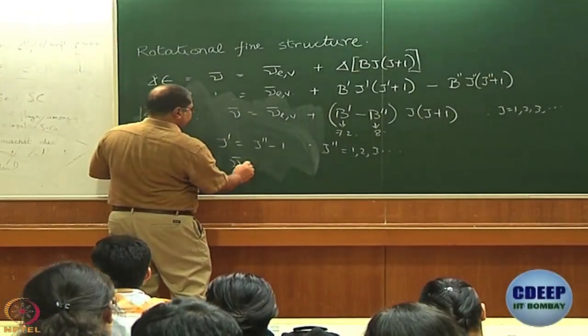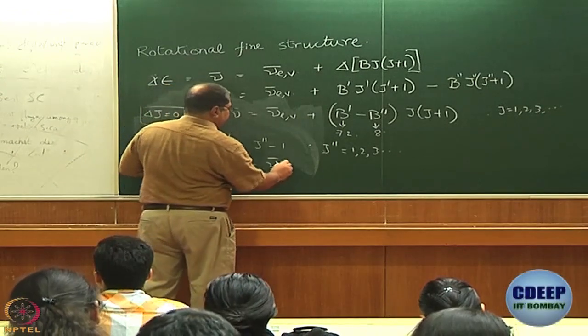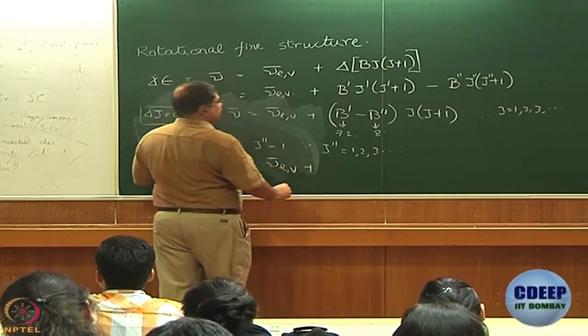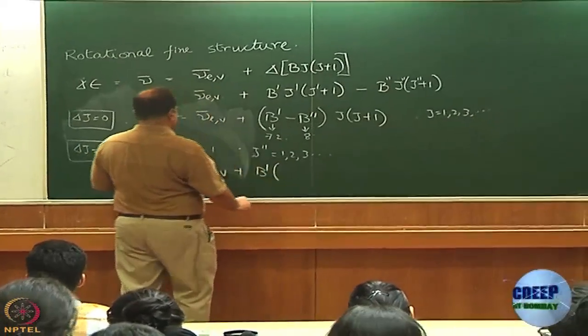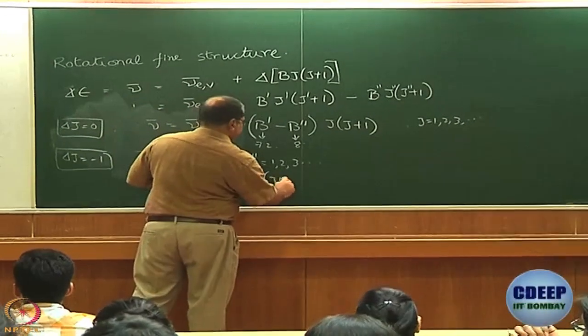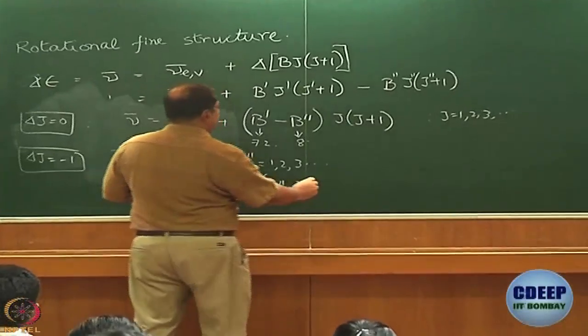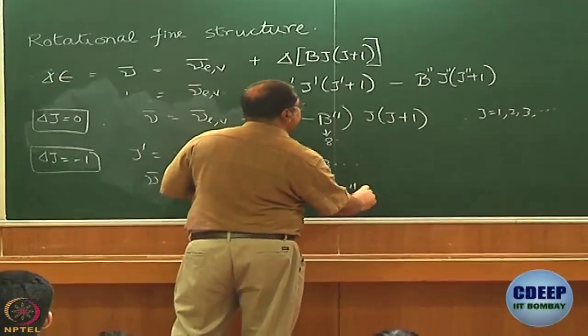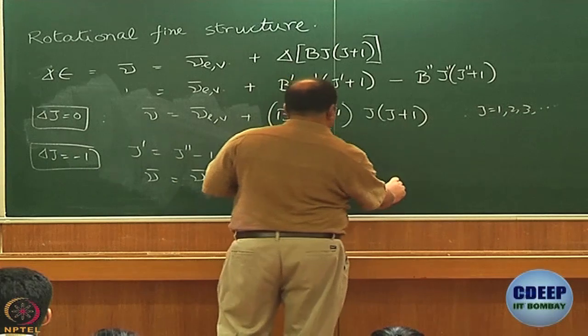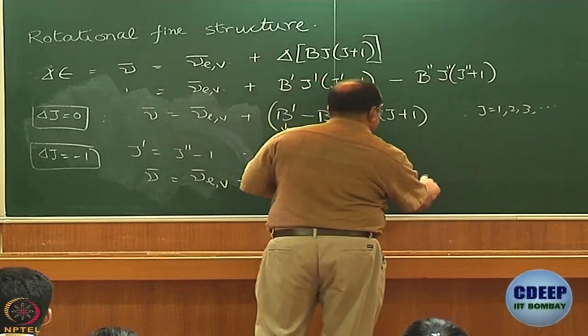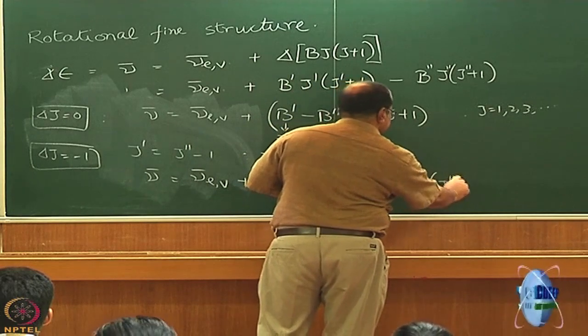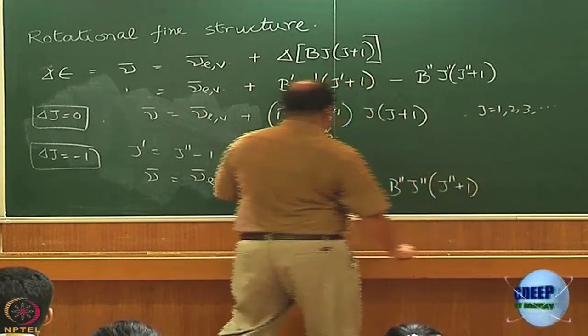Nu bar is equal to nu bar EV plus B dash. Instead of J dash, what will I write? I will write J double dash minus 1 multiplied by J double dash, minus B double dash J double dash multiplied by J double dash plus 1. Is this okay?